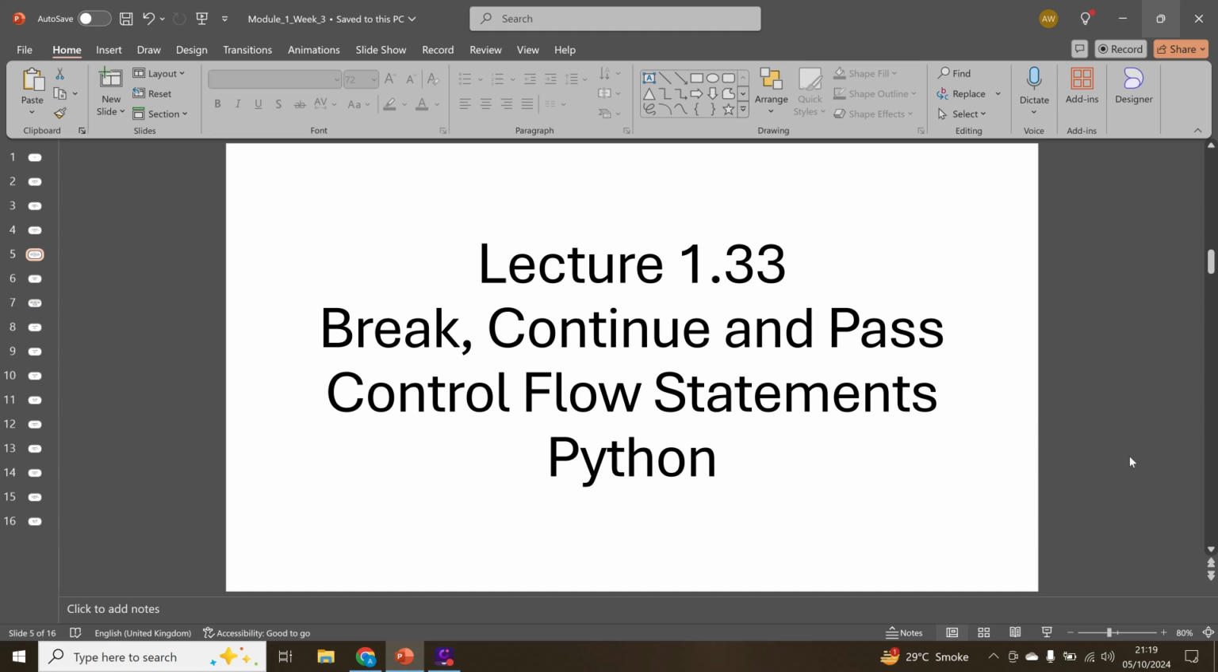Welcome to our Data Science, Machine Learning, and AI course, your first step towards mastering the skills to become an artificial intelligence AI expert. Our current module is all about Python fundamentals.